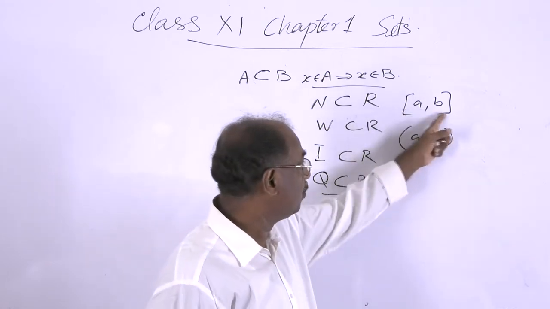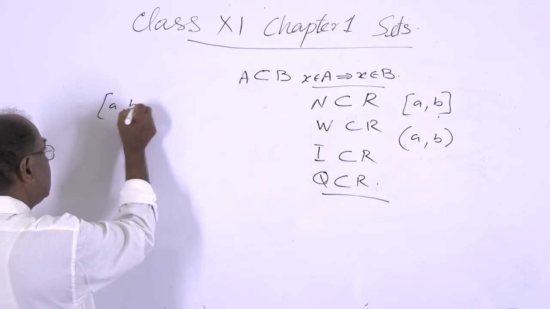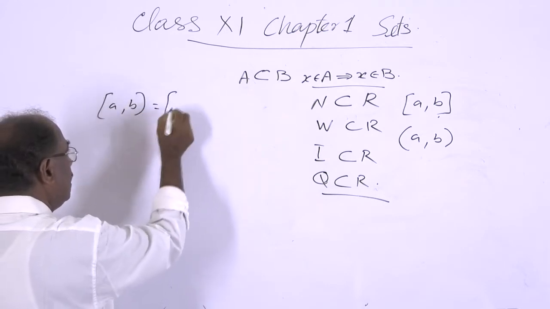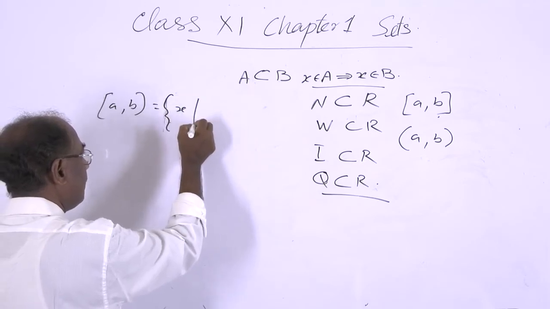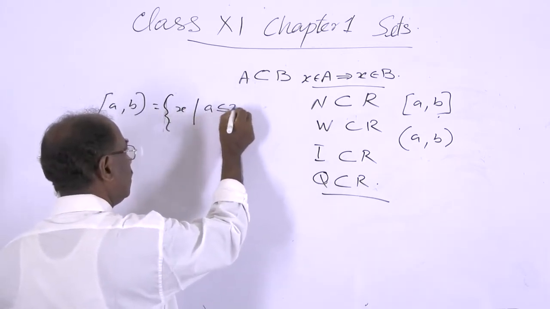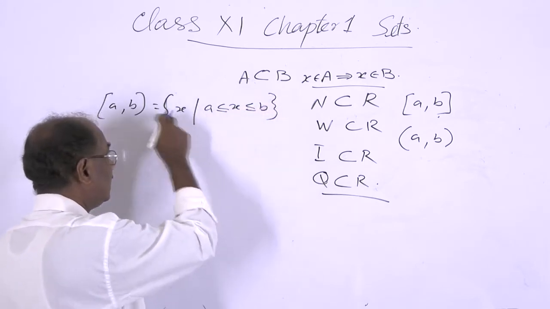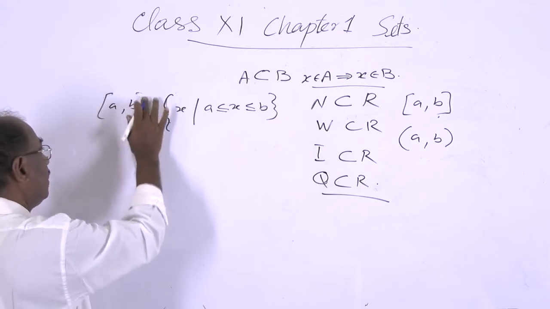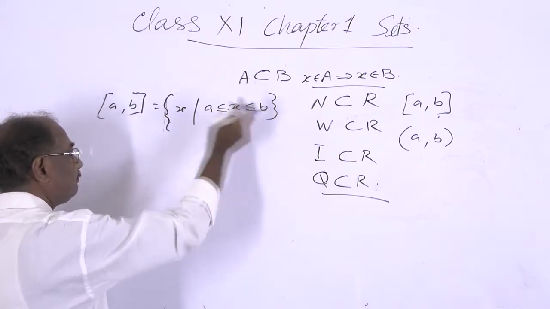In set builder form, this interval [a, b] is equal to the collection of all x such that a ≤ x ≤ b. So this collection is the closed interval [a, b]. This includes the endpoints a and b.